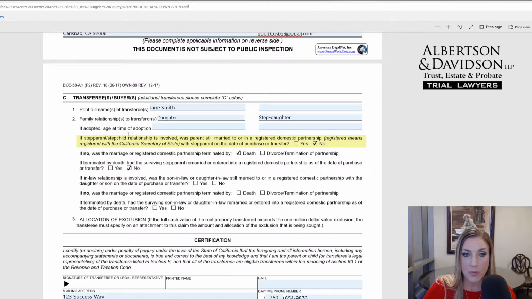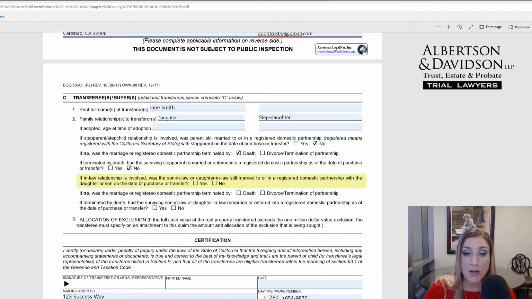This section under 2, right below the adoption section, applies to our hypothetical because we're saying that the surviving parent was a stepmother. So they want to know if the parent was still married at the time of this transfer, and we're going to say no. They were not because a death occurred. And so, again, that's where you fill in this next box and tell them why the marriage was terminated. And so we're going to say, well, father predeceased stepmother, so the marriage was terminated by death, and you check that box. And then they want to know, okay, well, if there was a death, has that survivor remarried if it was a step-parent? And for our purposes, we're going to say no, that the stepmother never remarried.